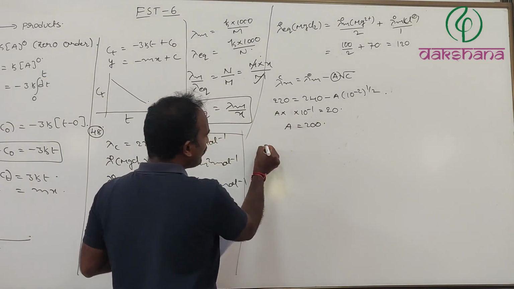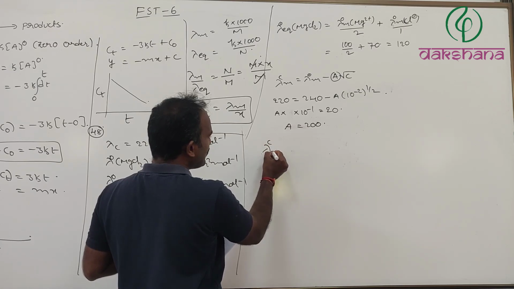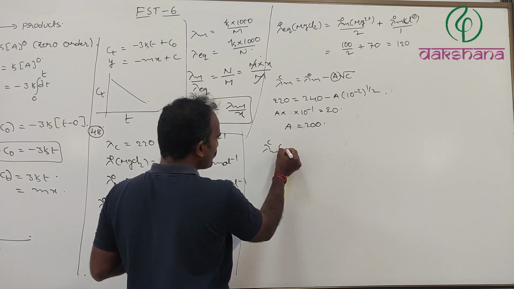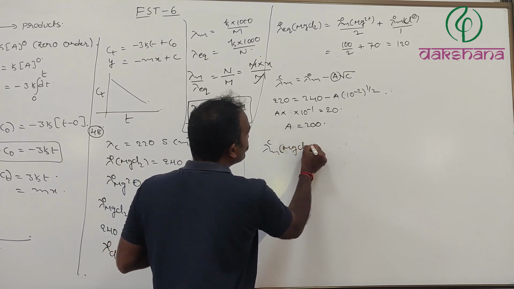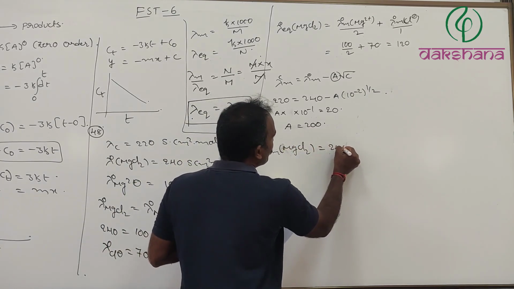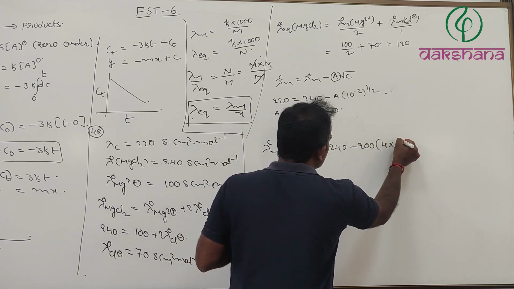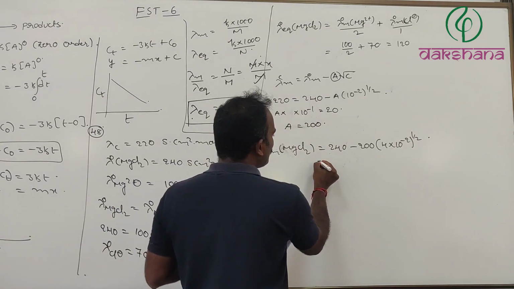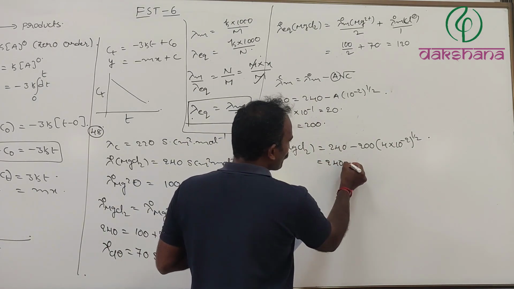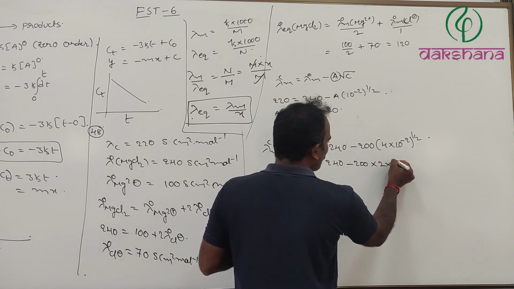Now let us calculate lambda Cm at a concentration of 0.04 molar. For MgCl2, it is 240 minus 200 into 4 into 10 power minus 2. Now it will be 240 minus 200 into 2 into 10 power minus 1.